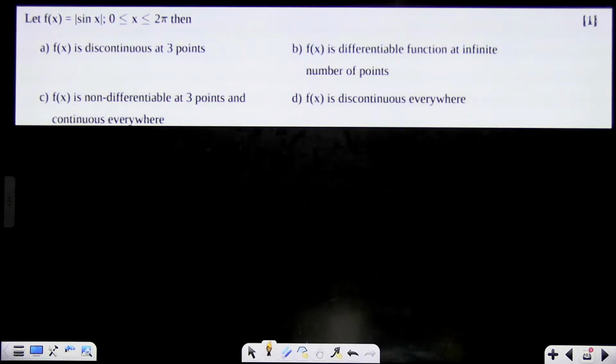Yes, Arya Gupta says, sir, Maulik cut out. What is Maulik? Alright, whatever.